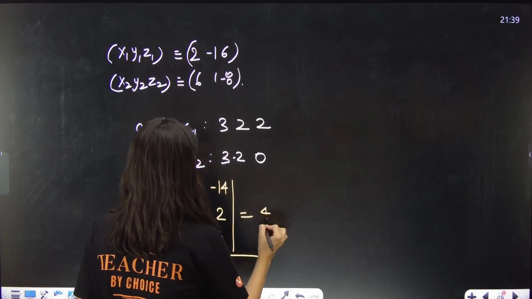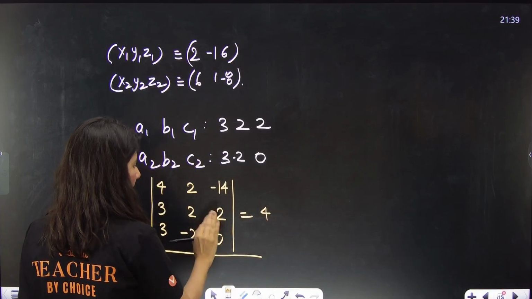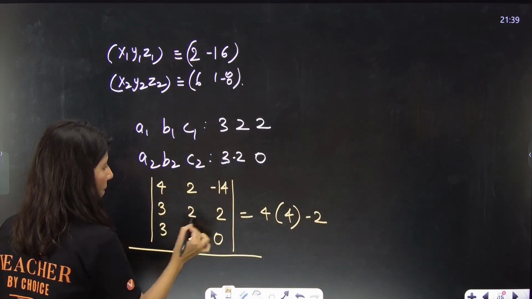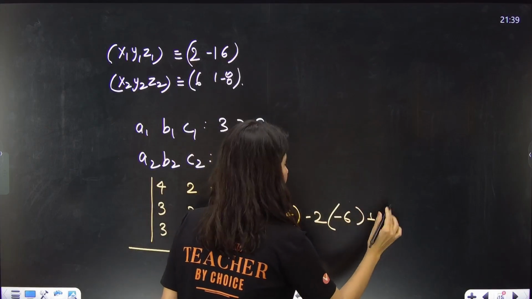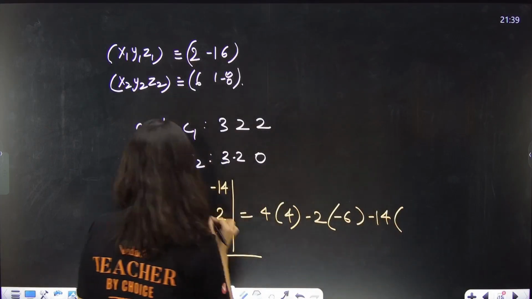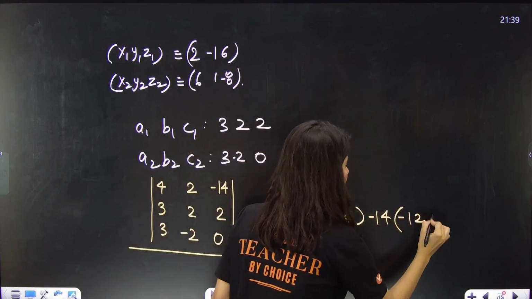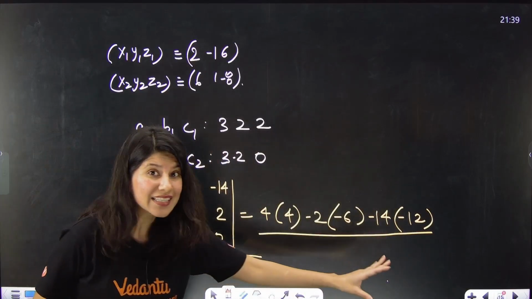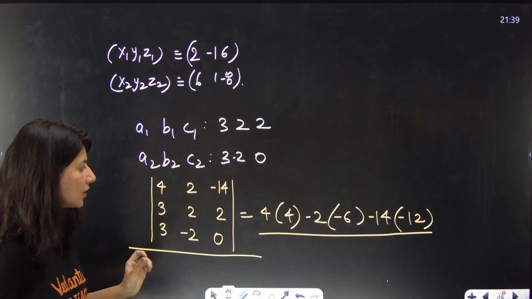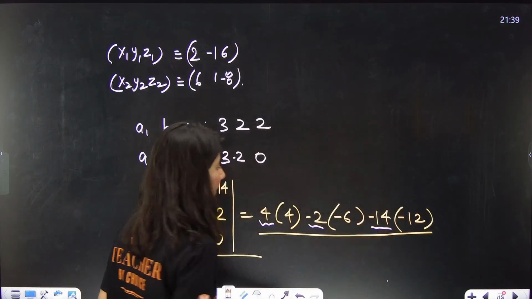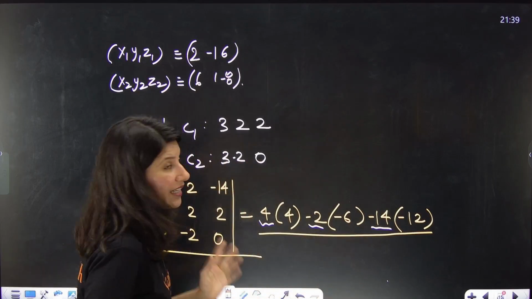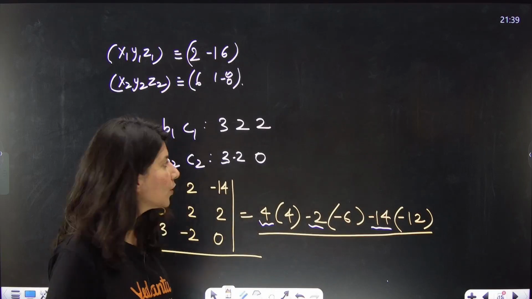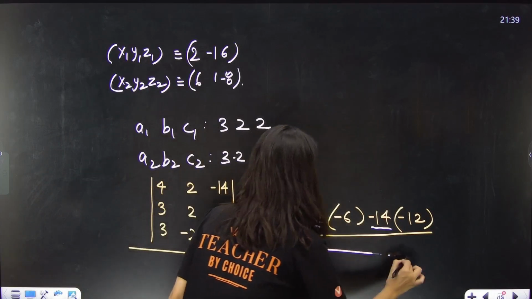So 4, right? 0 plus 4. Minus 2. 0 minus 6. And minus 14. So you will be getting 4, minus 6, minus 12. Now understand that always do it this way: 4, minus 2 and minus 14 should be visible to you. The next numbers will actually be the cross product only. 4, minus 6 and minus 12 is nothing but the cross product of this and this.